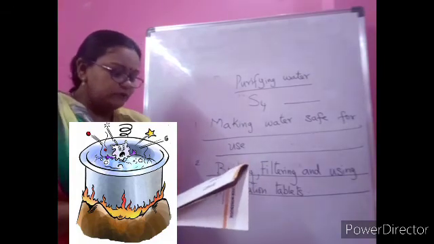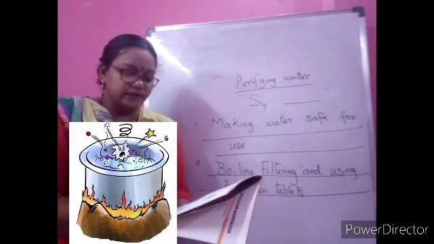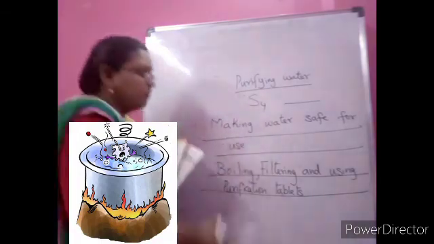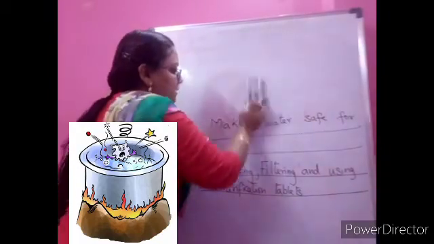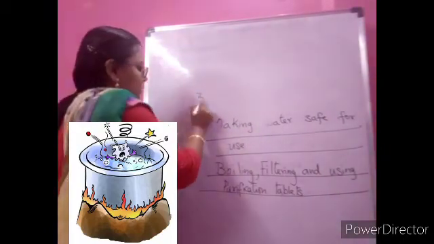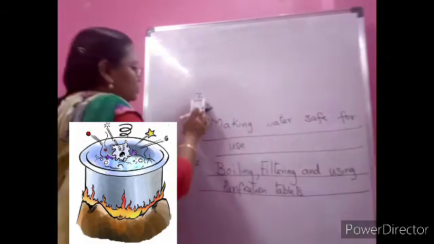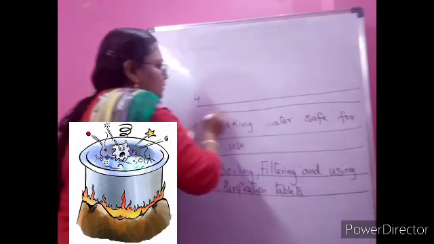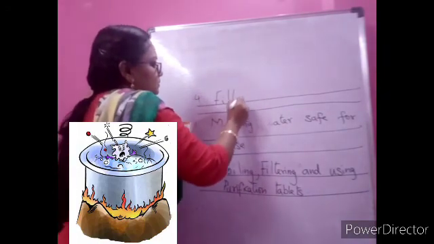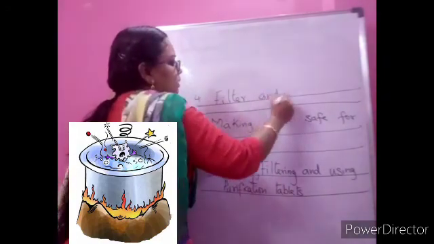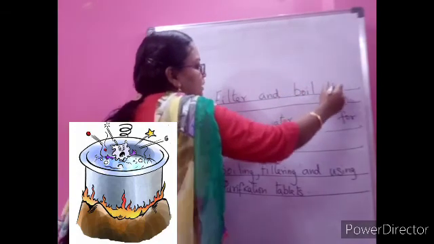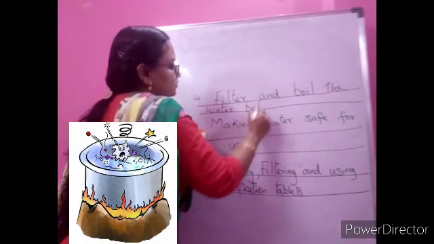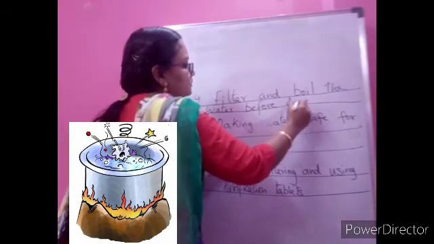4th question, children: if you had to use the water from a river nearby, how would you purify the water before drinking? So you are getting water from a nearby river. How will you purify it, children? Yes, directly we can't use it. I am talking about the 4th question. How can we purify? We can filter and boil the water before drinking.